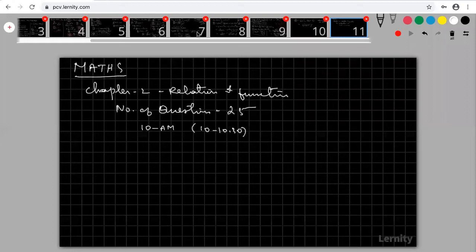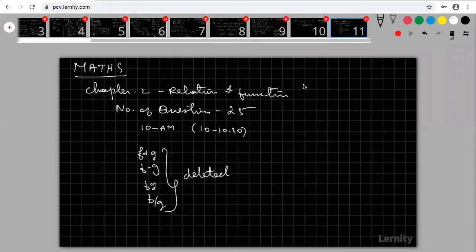And the deleted portion is the sum of two functions, that is f plus g, f minus g, fg, and division of functions. This type of algebra of functions is deleted: sum, subtraction, multiplication and division of two functions. This type of operations is deleted, so don't concentrate on this.